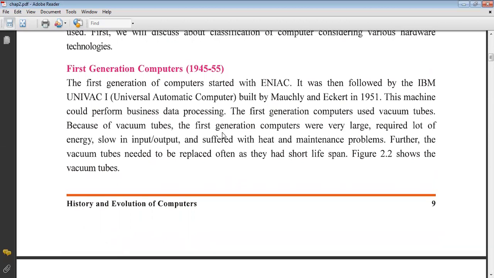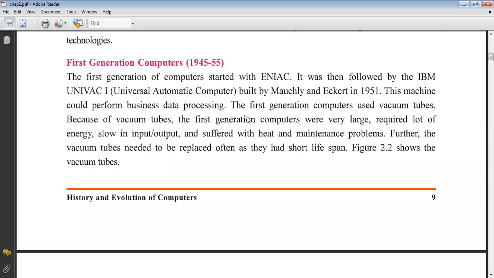The first generation computers used vacuum tubes. You must underline this line, because we are seeing the computer generations based on hardware, that is, what things are used in the computer. So the first generation computers used vacuum tubes. Because of vacuum tubes, the first generation computers were very large, required a lot of energy, were slow in input and output, and suffered from heat and maintenance problems.